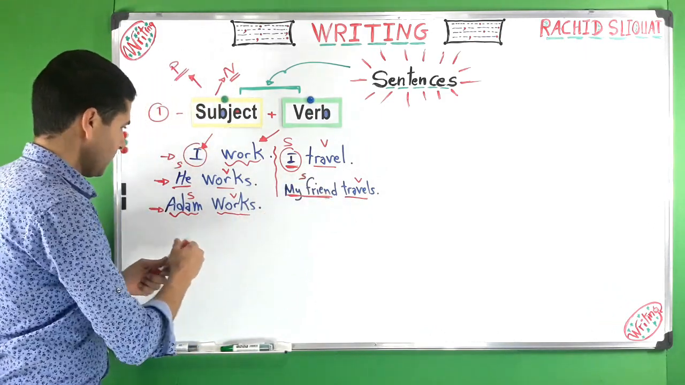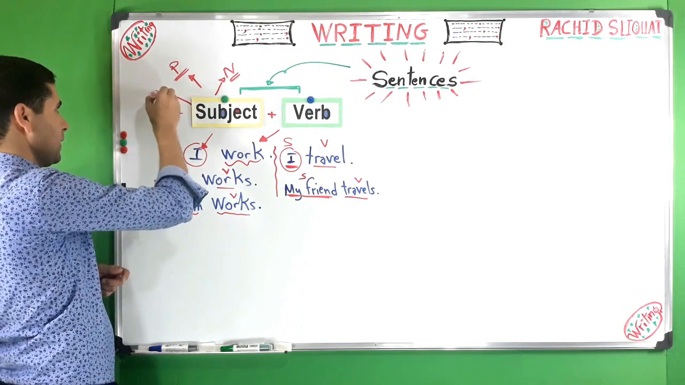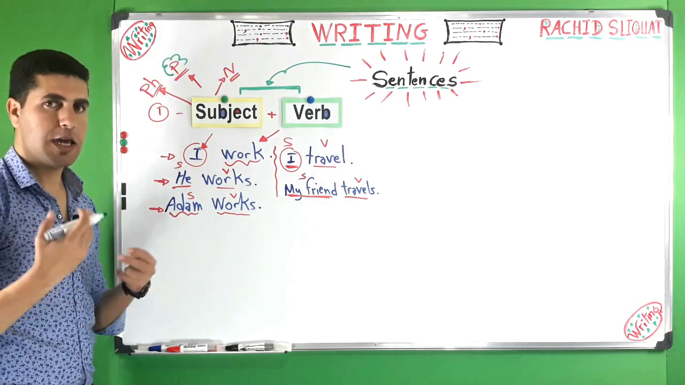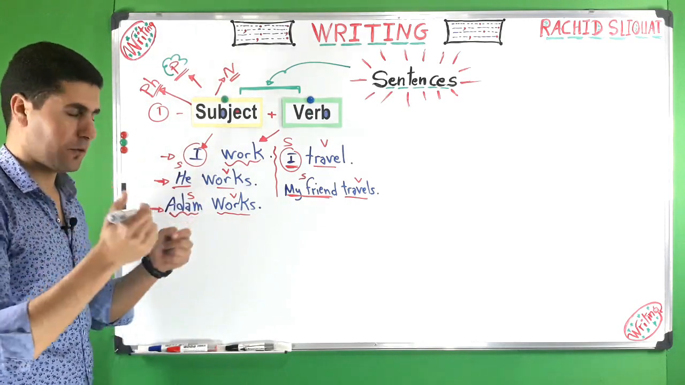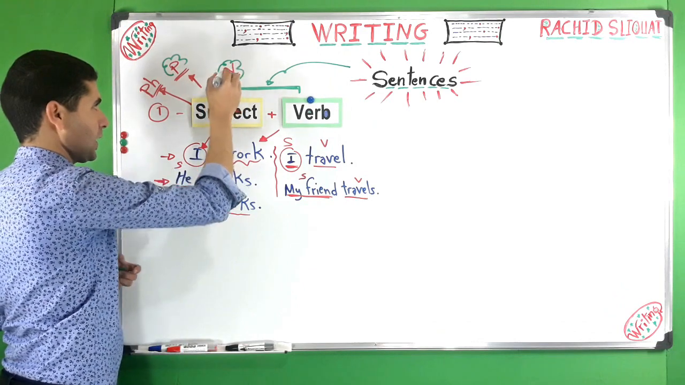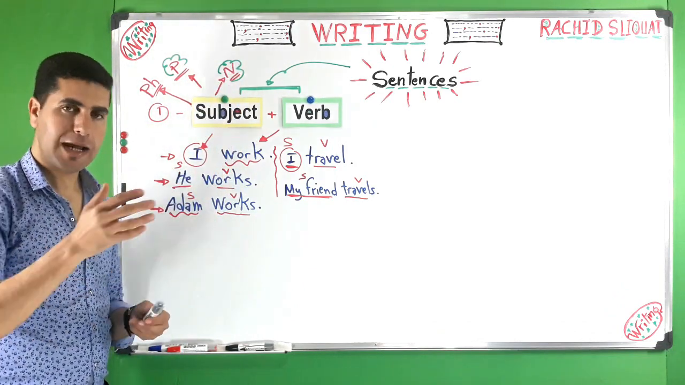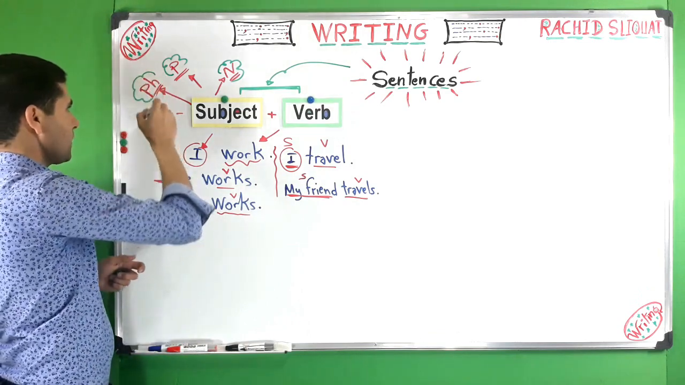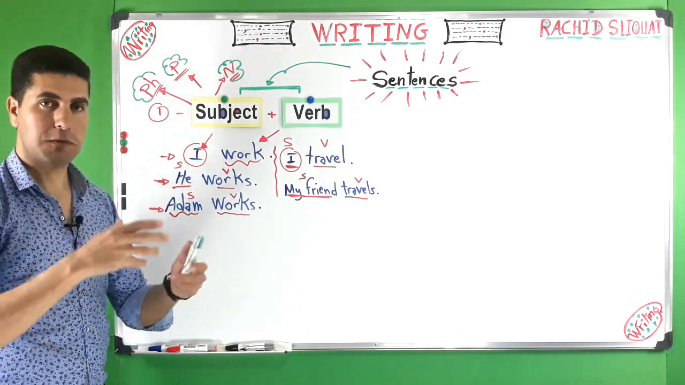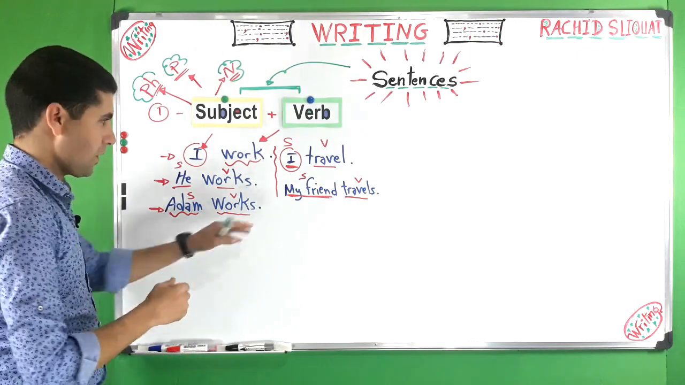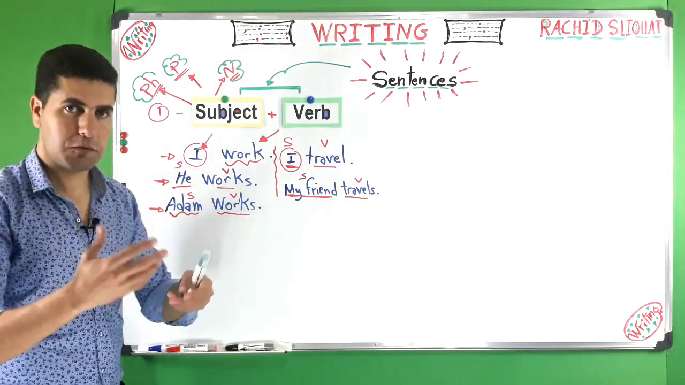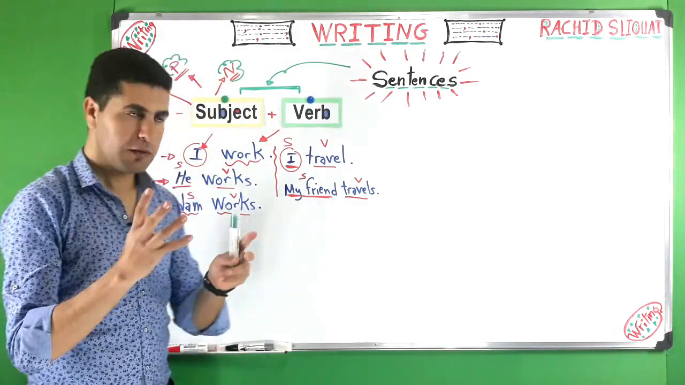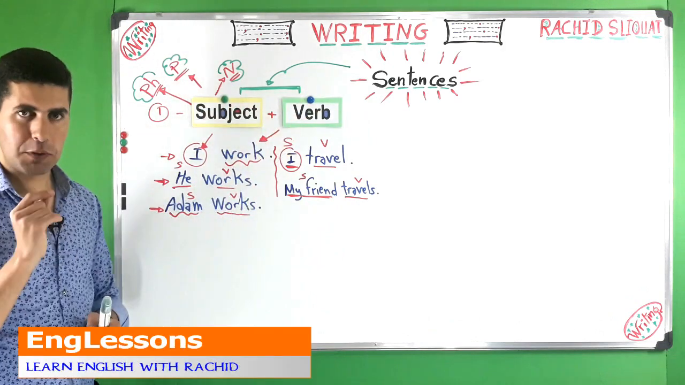The subject here is a phrase. So the subject can be a pronoun like I, he, she, it, we, etc., or it can be a noun like John, Adam, David, Mark, etc., or it can be a phrase, for example, the student, the teacher, my friend, or my best friend. So the subject can be a pronoun or a noun or even a phrase. So this is subject and verb. This is number one.